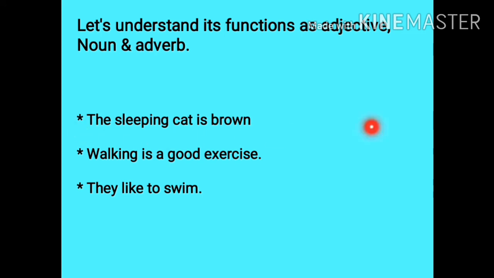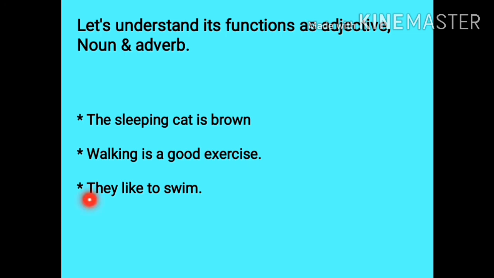The sleeping cat is brown. Here sleeping functions as an adjective because sleeping describes the cat. Which cat? Sleeping cat. So sleeping is describing a cat. So the non-finite verb is functioning as an adjective over here. Next one: Walking is good exercise. What is good exercise? Walking. Here walking functions as a noun in the sentence. So this is one more example to show that a non-finite verb functions as a noun.